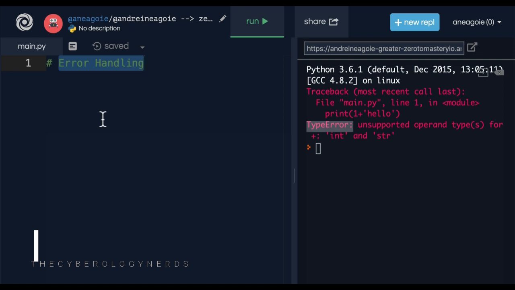But the key takeaway is that error handling allows us to let the Python script continue running even if there are errors. Sounds pretty interesting, right? Well, before we get into that, let's just talk about some of the errors that exist in Python. We've already seen type error, where we're trying to do something between two different data types that are incompatible, such as adding int and string.